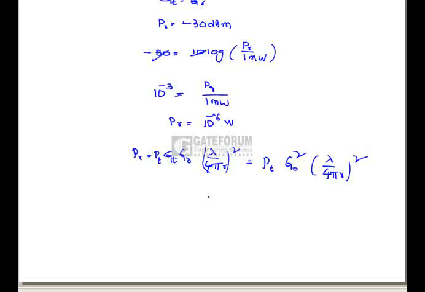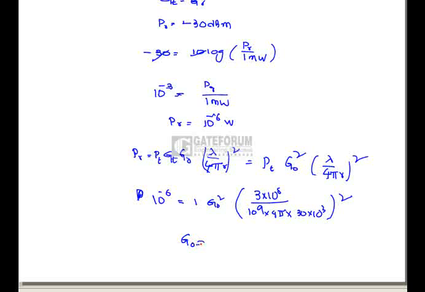Here if we substitute the given values, that is 10 power minus 6, 1 watt, G naught square, lambda is, that is 1 gigahertz, means 3 into 10 power 8 by 10 power 9, into 4 pi into R is 30 kilometers, whole square. If we solve this equation, we will get G naught as 400 pi, which is option D is correct.